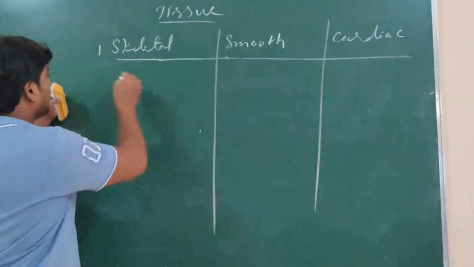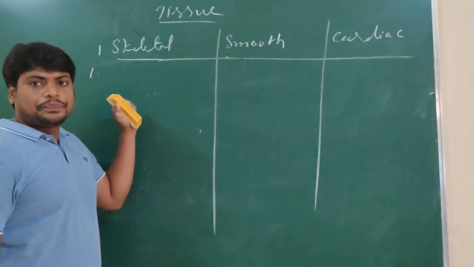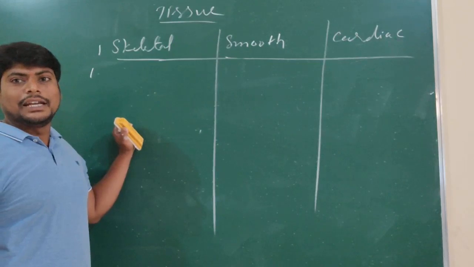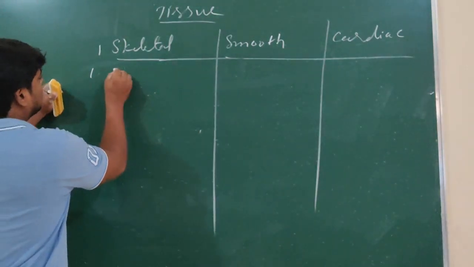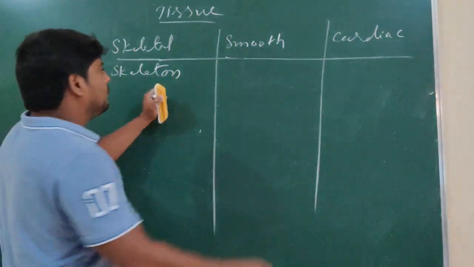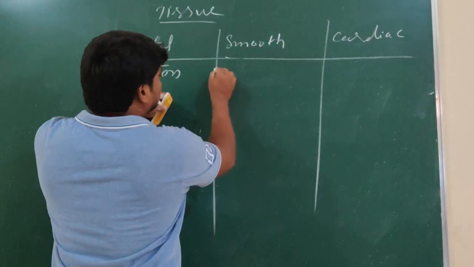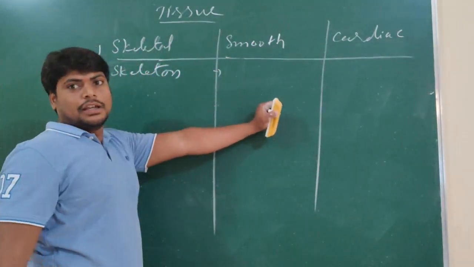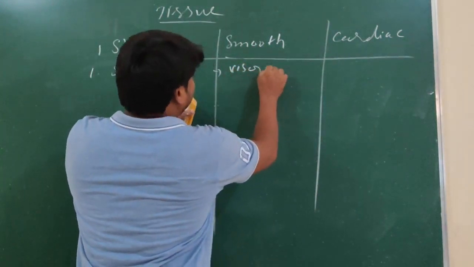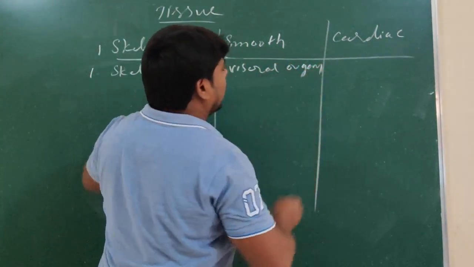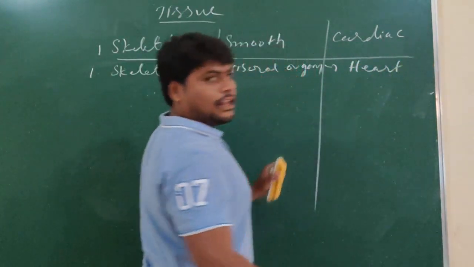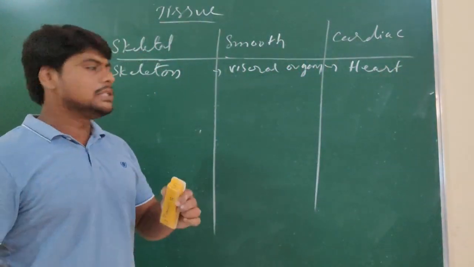Skeletal muscles are found on the skeleton of our body. Smooth muscles are found in internal organs, that is, visceral organs. And cardiac muscles are found in the heart. That is the location of the different types of muscles.